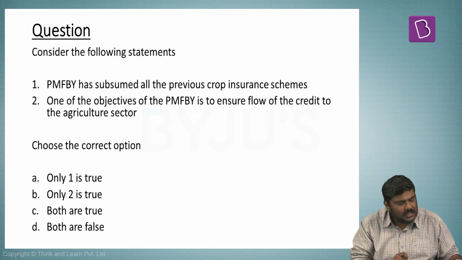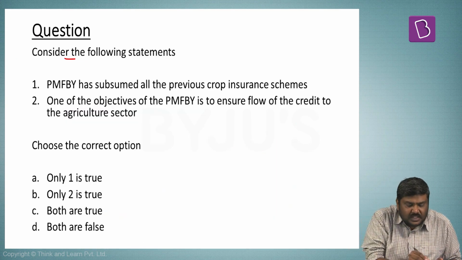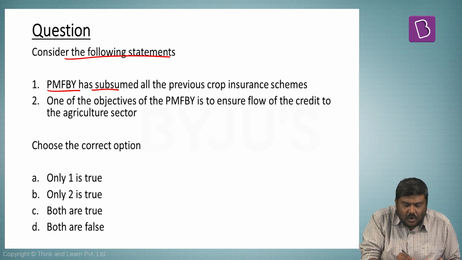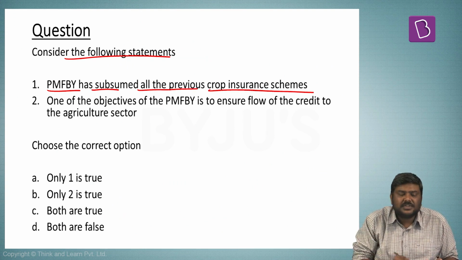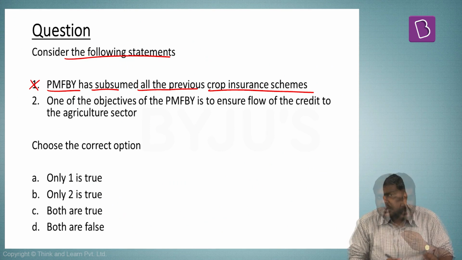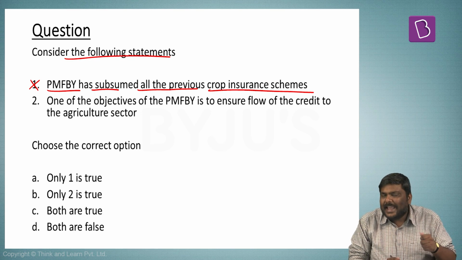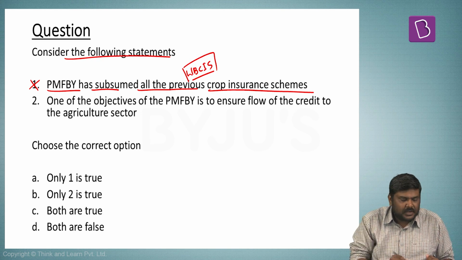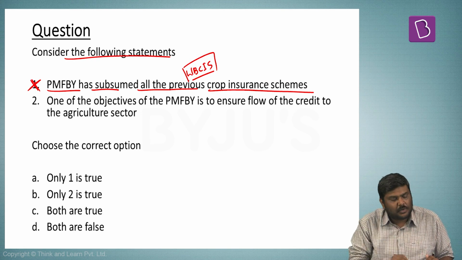Now, based on this, let's have a look at the question. Consider the following statements. Pradhan Mantri Fasal Bima Yojana has subsumed all the previous crop insurance schemes. No, this is wrong. I've told you this particular point already. Even though this has subsumed NAIS and MNAIS, weather-based crop insurance scheme is still being implemented. So it has not subsumed all the previous crop insurance schemes.